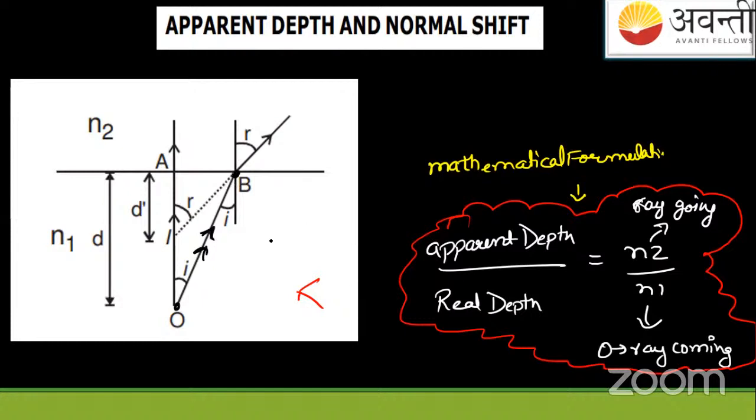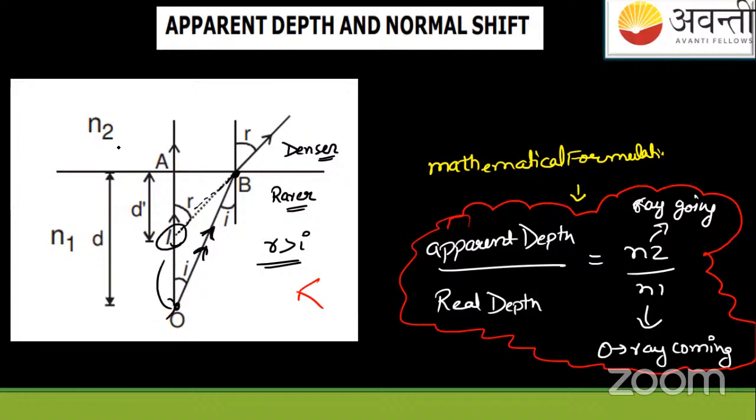We know here angle of R is greater than angle of I, because the ray is bending away from the normal when it passes from a rarer medium to a denser medium. Understood? And when this is extended back, it will meet at this point, which is actually the image of the object.